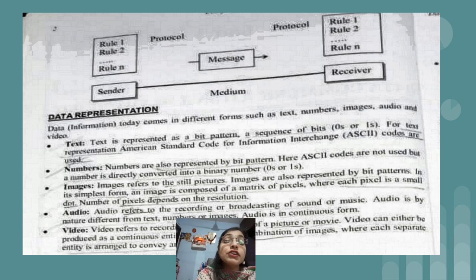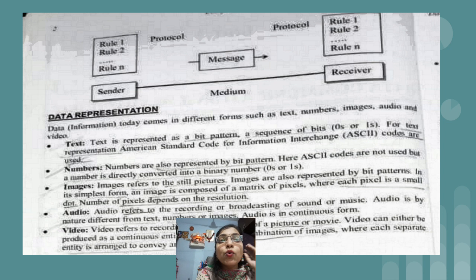So video is a combination of both images and audio. There is a normally common first line for audio as well as video: audio refers to the recording or broadcasting of sound or music, and video refers to the recording or broadcasting of pictures or movies.